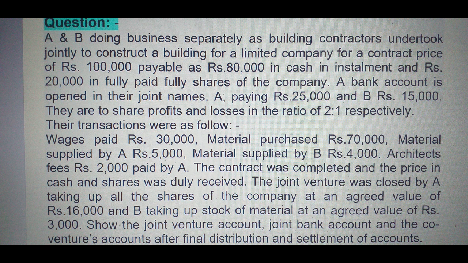The contract was completed and the price in cash and shares was duly received. The joint venture was closed by A taking up all the shares of the company at an agreed value of rupees 16,000 and B taking up stock of material at an agreed value of rupees 3,000. Show the joint venture account, joint bank account and the co-ventures account after final distribution and settlement of accounts.